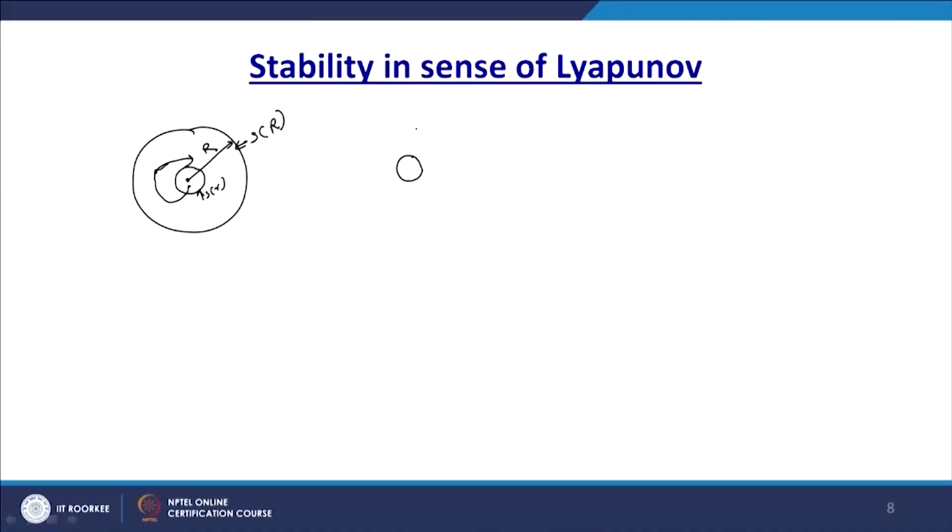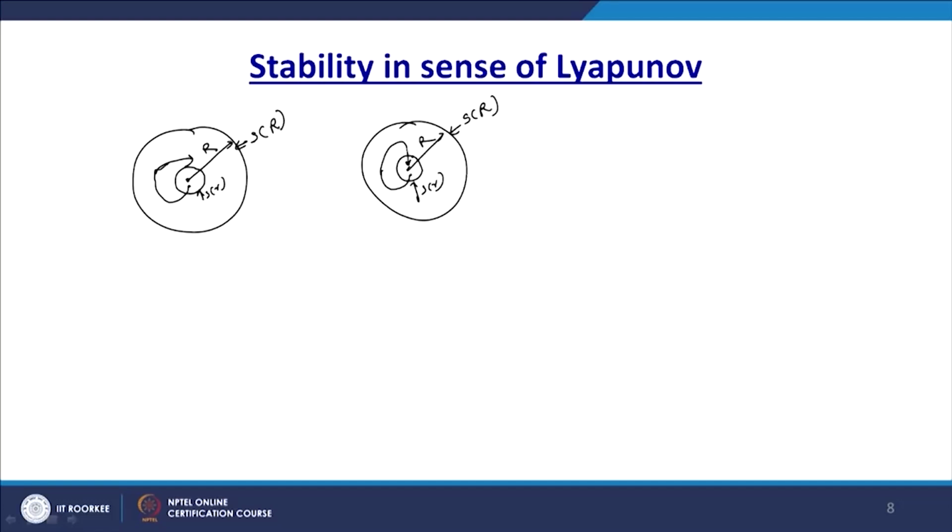Now we take another case, with the inner region and outer region we have determined. Again, this is r, the origin, S of r, and S of small r. Here a trajectory again starts near the origin and starts moving, and finally at t tending to infinity it approaches the origin. Here it approaches like this. If this is the condition, this is called an asymptotically stable system.